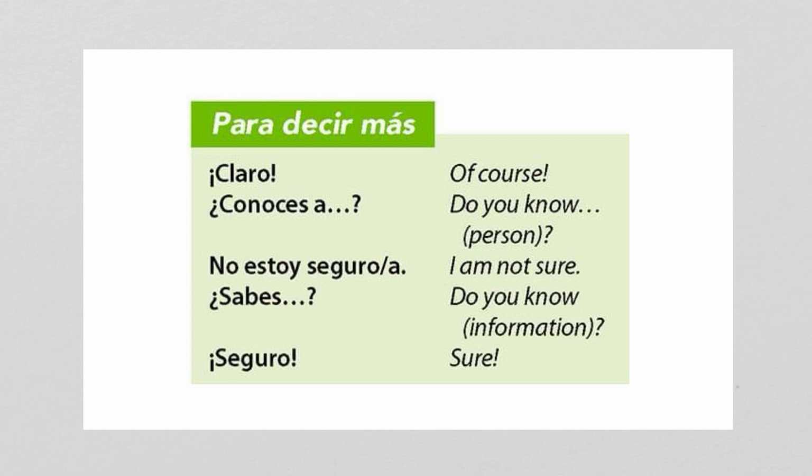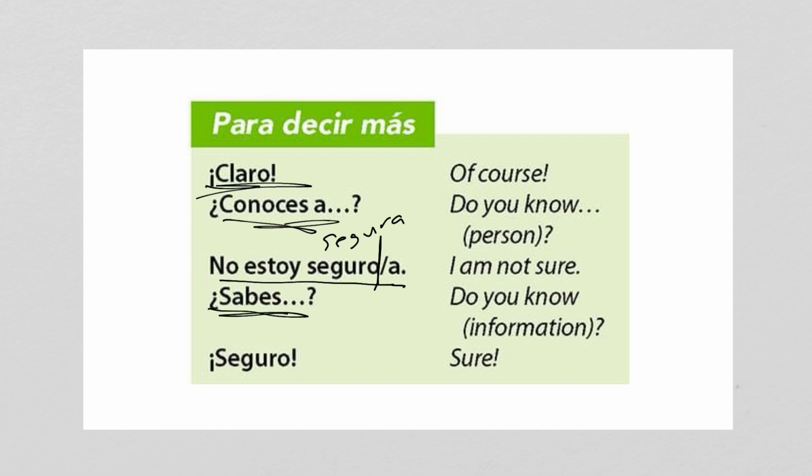And here are just a few more things. Claro, that's a great phrase to know, of course. ¿Conoces? That's a good question. It's kind of like asking quién es, who is that? You can ask ¿conoces? Do you know? No estoy seguro or segura. If you're a guy, you would say no estoy seguro. But if you're a girl, you would say no estoy segura. So you replace the O with an A just like we did with encantado and encantada.